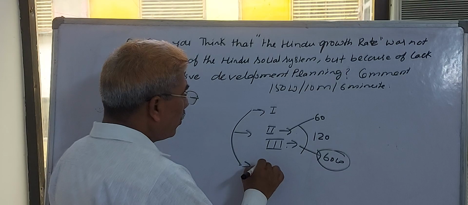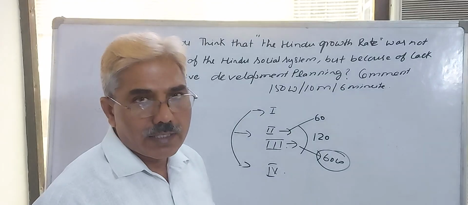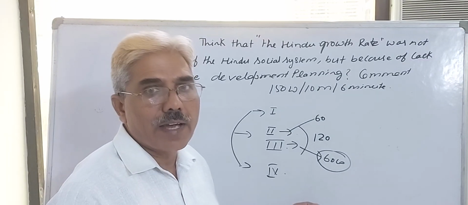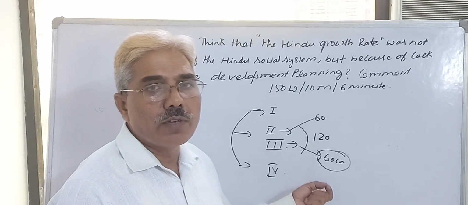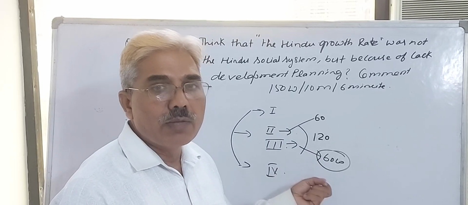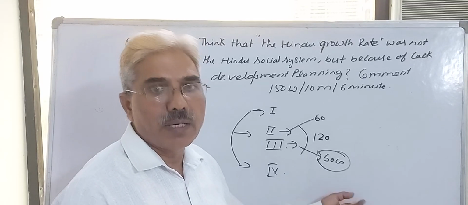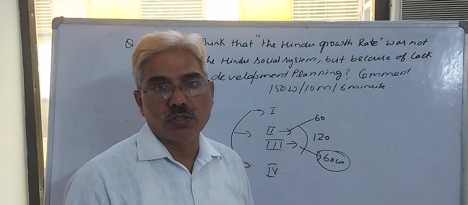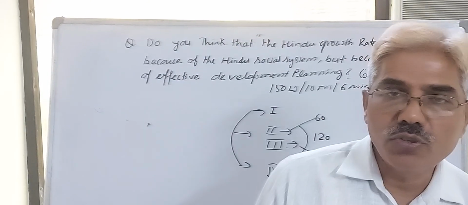And finally, in the fourth para you will say simply that this is not a cultural lag effect for the low growth rate. Actually, it is more because of our economic policies and lack of effective implementation of policies that are responsible for this low growth rate. This is the sum-up of your answer to this question.